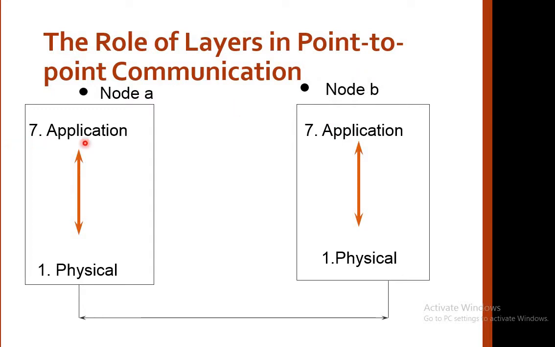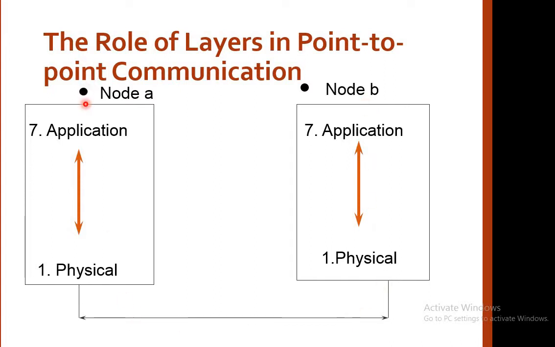From the application layer, that is the topmost layer, to the physical layer, the data or the request is sent, and from the physical layer, with the help of a medium which can be anything, wired or wireless, the information or the request is sent to the second node, and at the second node from the application layer, the data or the information is sent back to the first node. So this is a bidirectional communication where we are exchanging information from node A to node B and from node B to node A.